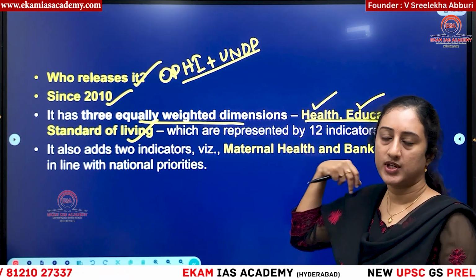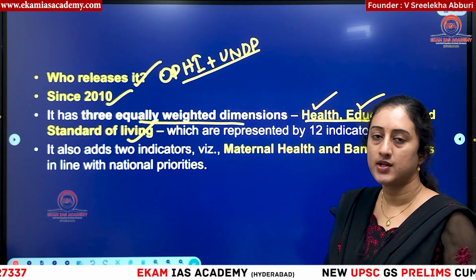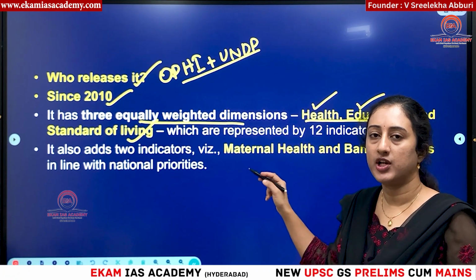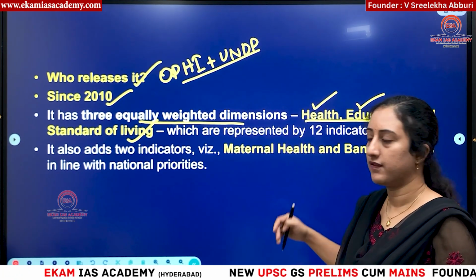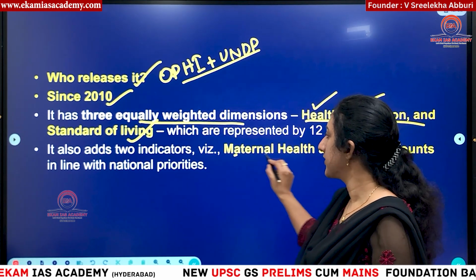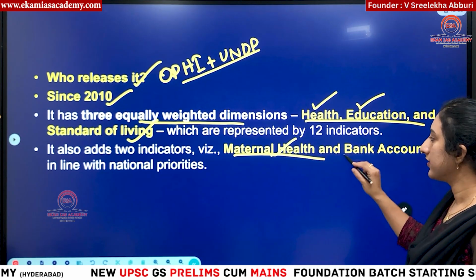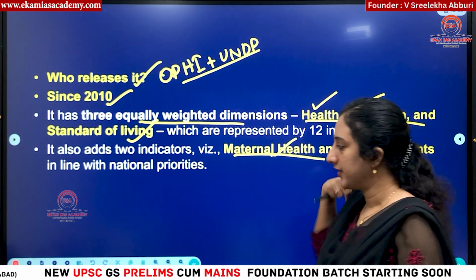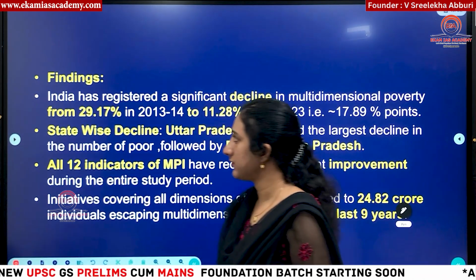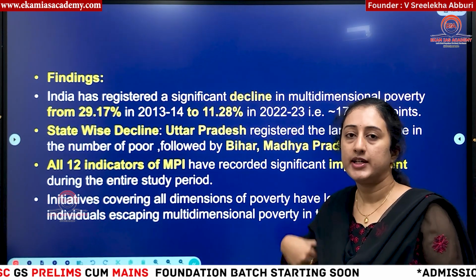So in prelims also they can simply ask what are the parameters on which this multidimensional poverty index is compiled. So this is a straightforward question. And two other things are also taken in national level whenever we are calculating. What are those? Maternal health and bank accounts. Okay, so financial inclusion.